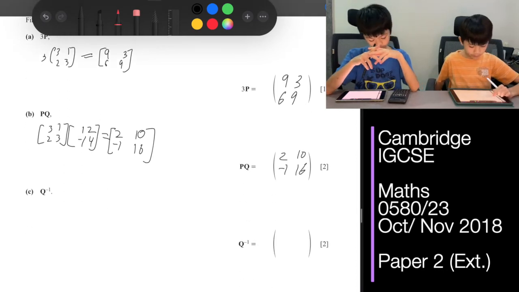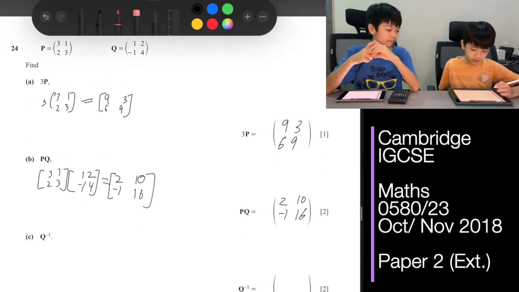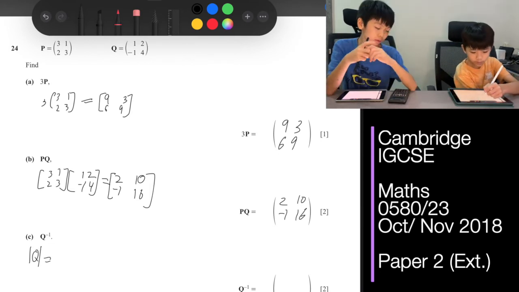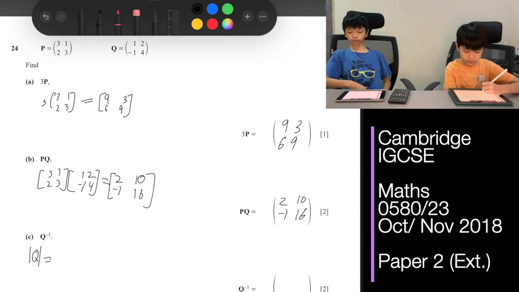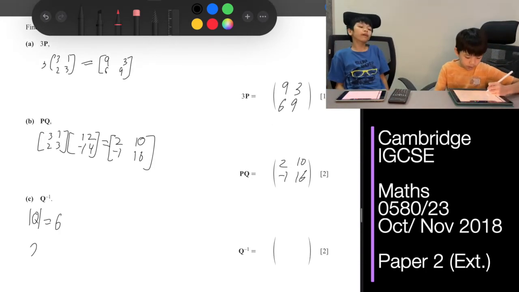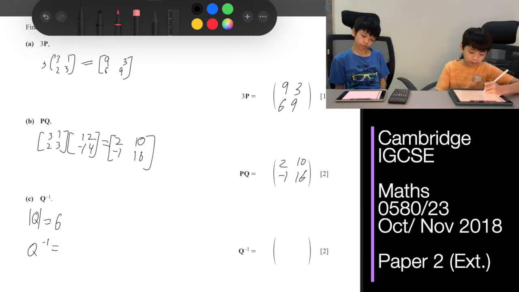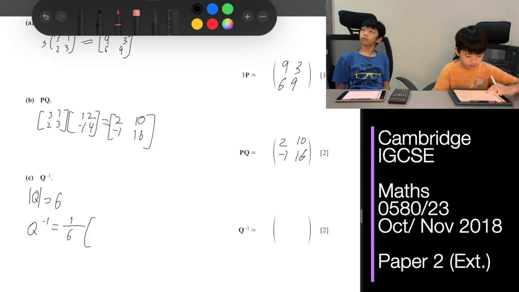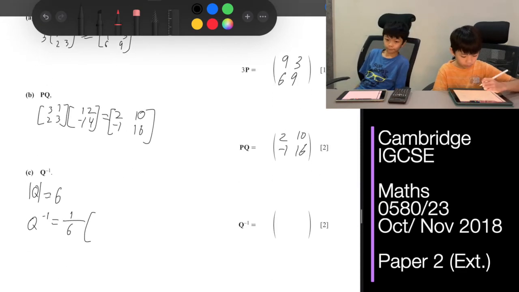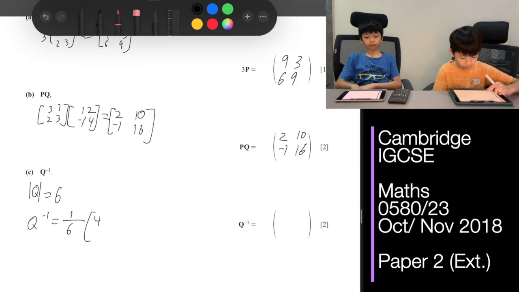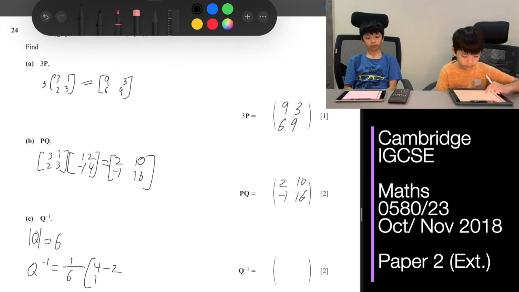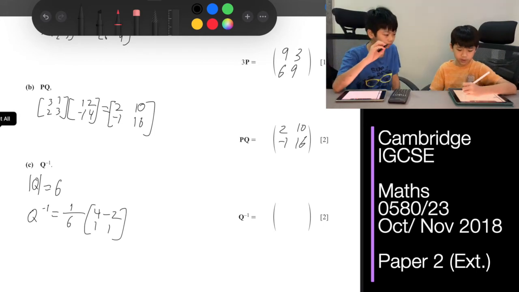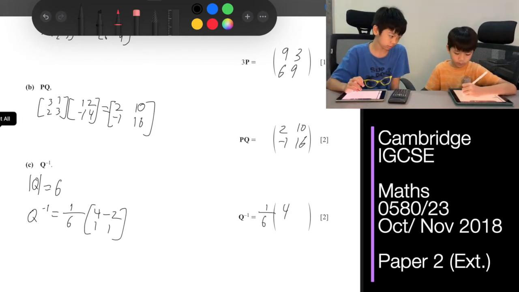For question 24C, find the inverse of Q. So the modulus Q equals 4 minus negative 2, which is 4 plus 2, 6. So then Q inverse is equal to 1 over 6 times 4, 1, wait, no, not 4, 1, 4, negative 2, 1, 1. Okay, some of these can't divide, so we'll leave it like that. 1/6 of 4, negative 2, 1, 1.